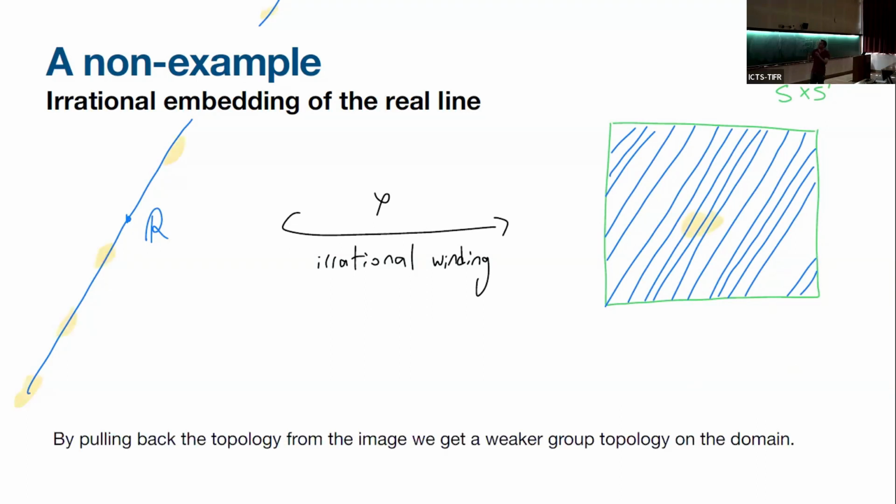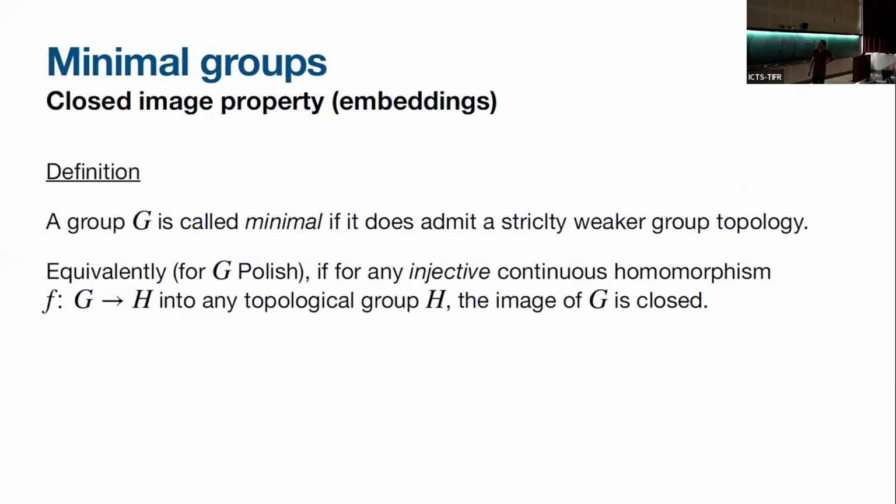I can pull back a topology from the image back to the domain. Okay, so I take an open set in the torus, which has infinitely many lines. I pull it back. I say, oh, this is an open set now on my domain. And I get a new topology on the domain, which is still a group topology. It's still Hausdorff, the map is injective. And it's a weaker topology because notice that any open set here is unbounded. So it's definitely not the same topology. It must be weaker. Okay, so this is what's going on and motivating a bit more subtle property called minimal.